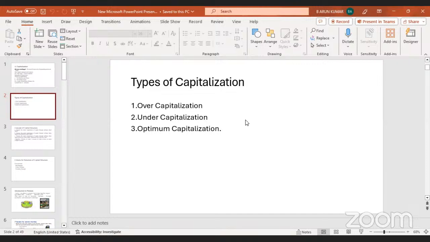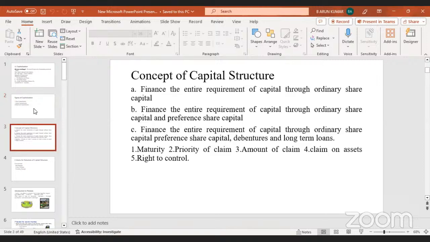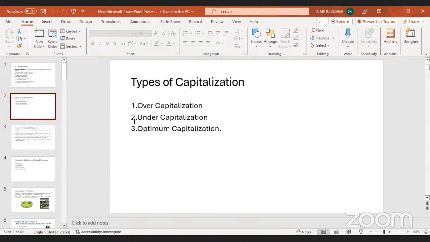Three types of capitalization. One is over capitalization, second one is under capitalization, third one is optimum capitalization. However, in general, we use two types only. One is over capitalization and under capitalization. So over capitalization is nothing but it refers to a state where the company is unable to earn reasonable returns.